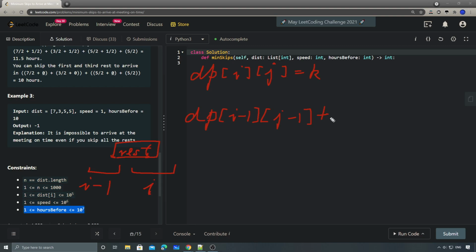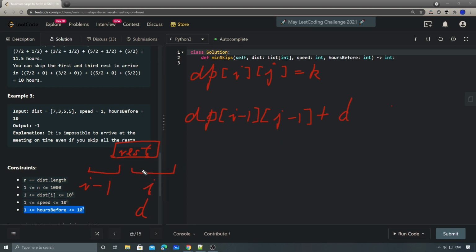The time we spend for the current one will be the dp plus the distance of i. I mean, it could be i minus 1, because the current distance. So let's say this one is the distance here, so I'll just not use this one, plus d.